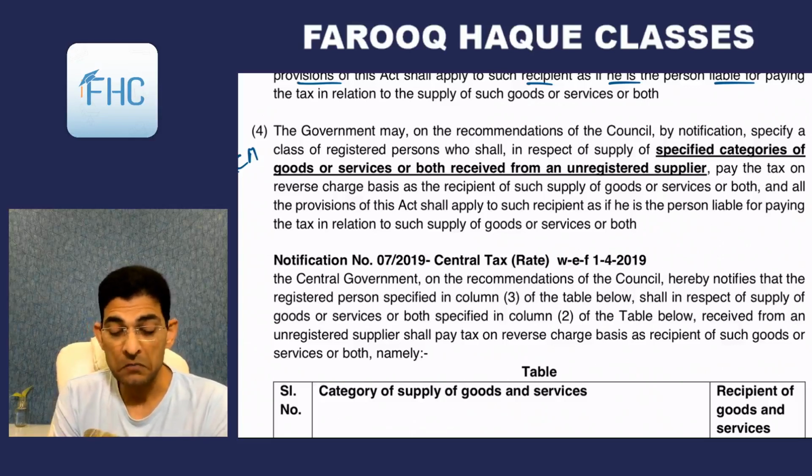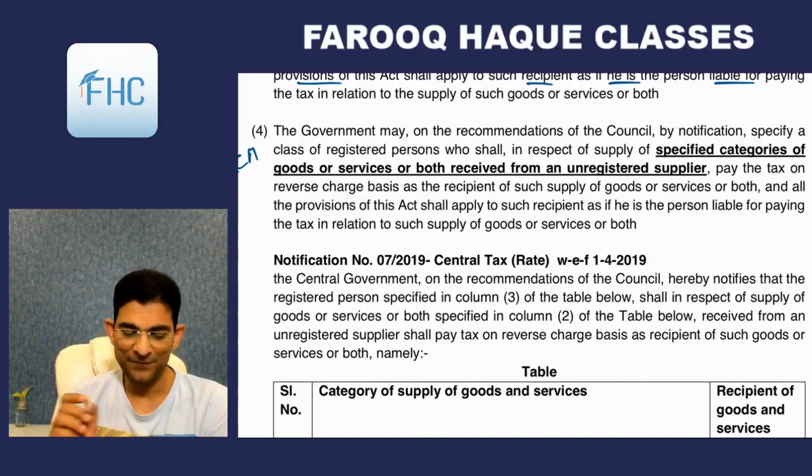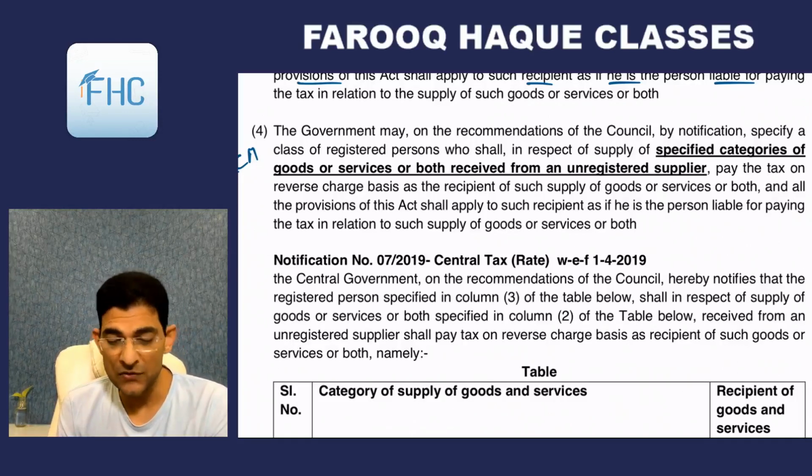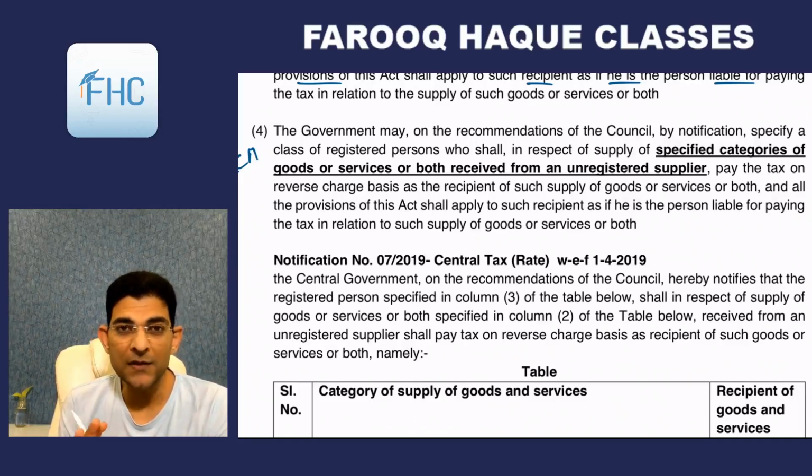So the government had kept this reverse charge in abeyance for long, and since 2017 it was never made applicable. By the Amendment Act of 2018 they amended it, and now it is not applicable for every goods and service but only for specified goods and services. That is a welcome change. So the draconian nature of subsection 4 has gone.